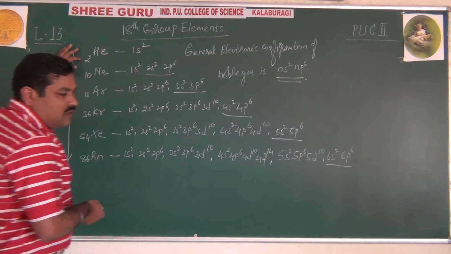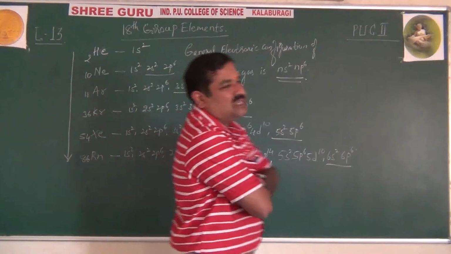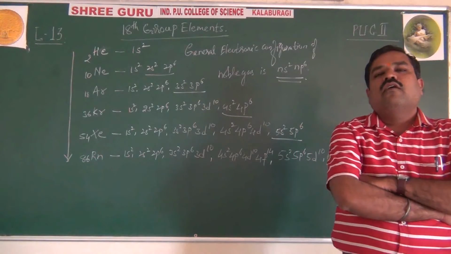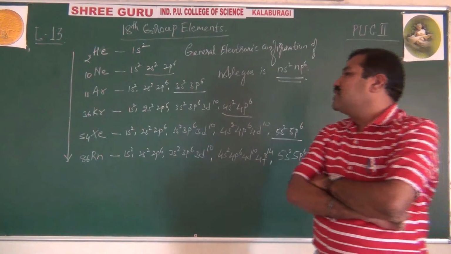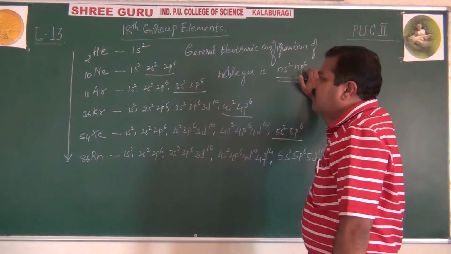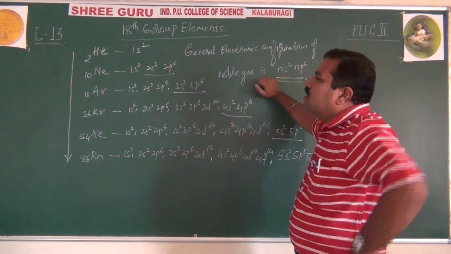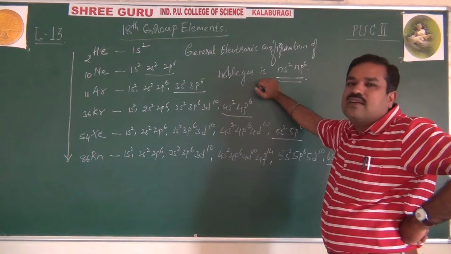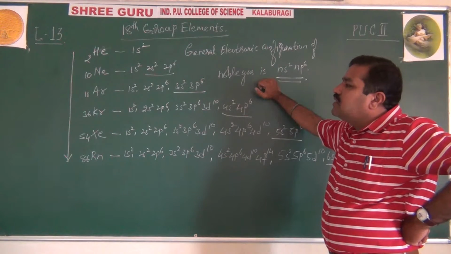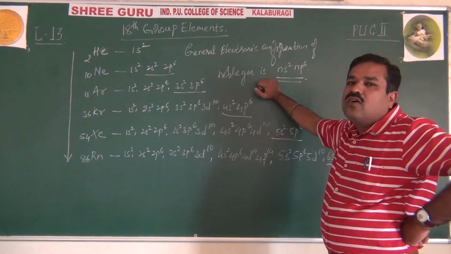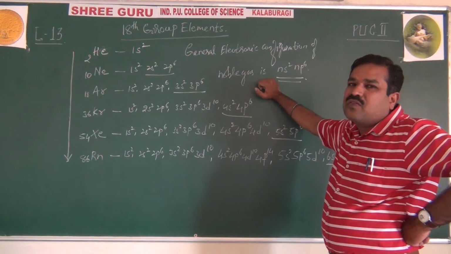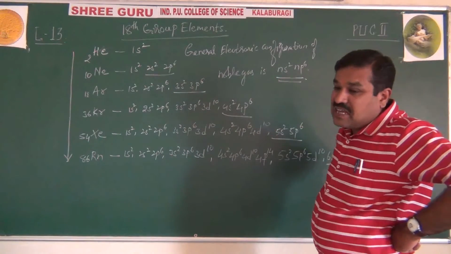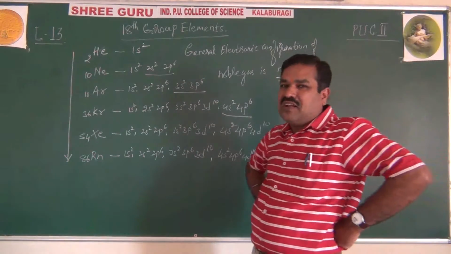But remember, these have the highest ionization enthalpy of all elements in the whole periodic table because they have octet configuration, ns2 np6. They are most stable. You cannot remove the electrons easily. Except helium, all others have an octet; helium is a duplet. Neon, argon, krypton, xenon, radon are all octets, complete 8 electrons. Therefore, high ionization energy, and zero electron gain enthalpy, zero electronegativity.